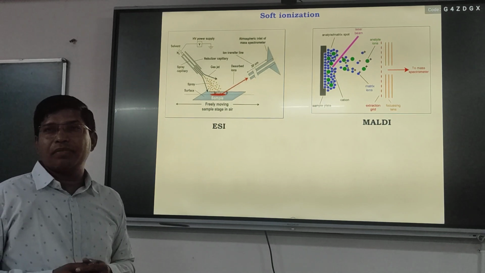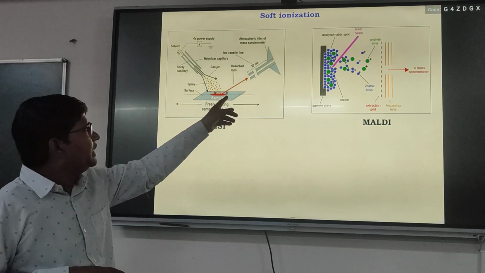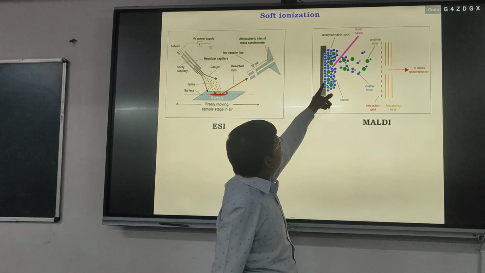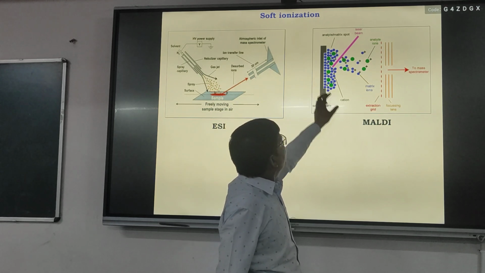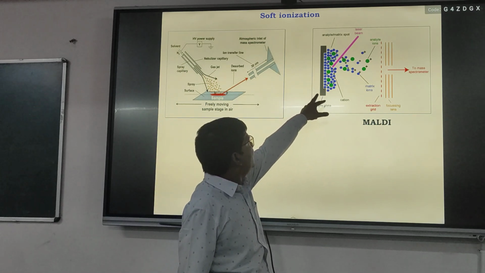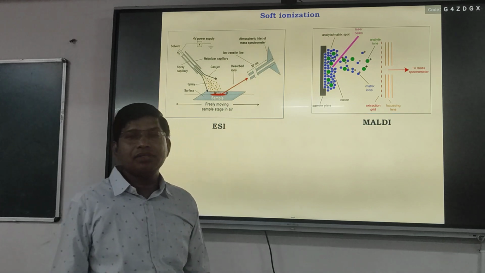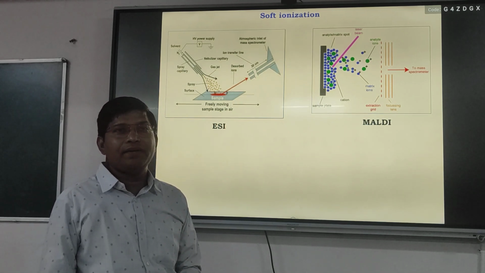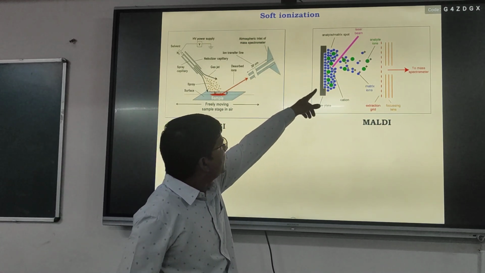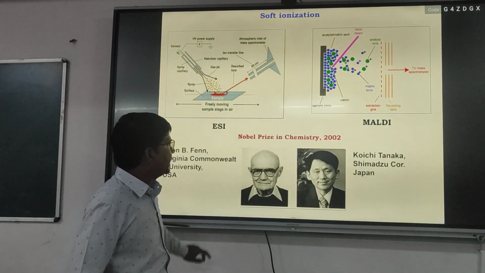Like if you want to determine some protein, we will mix it with the matrix, and the matrix along with your analyte we will keep on some sample plate, and here we will use laser light for ionization of the molecules. Here we can see the green light will ionize and it passes through the detector.